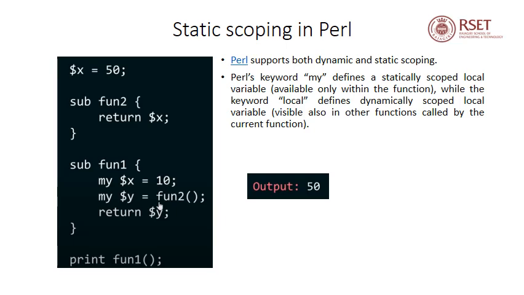So let's go to the body of fun2. Within fun2, we have only one statement, that is return x, and here x is not defined. So since we are using static scoping using the keyword my, the interpreter will automatically assign the value of the global variable x in this context. Since x is not defined in fun2, the value of the global variable x will be used, and fun2 will return the value 50, and fun1 will again return the value 50, and the value 50 will be printed as the final output.